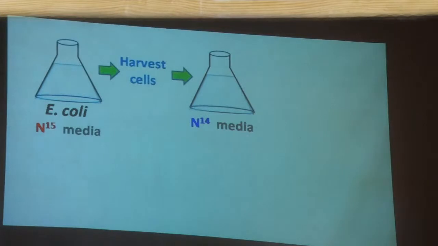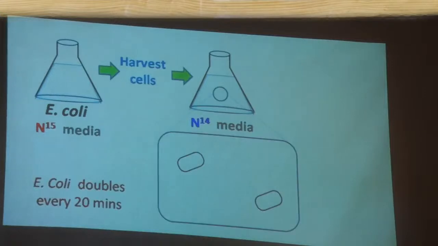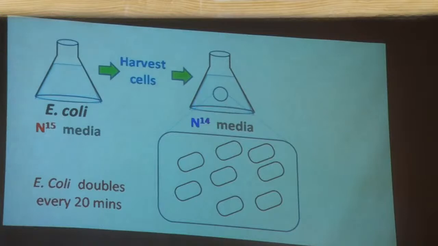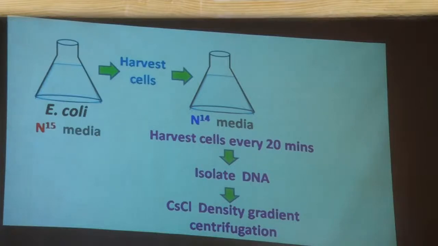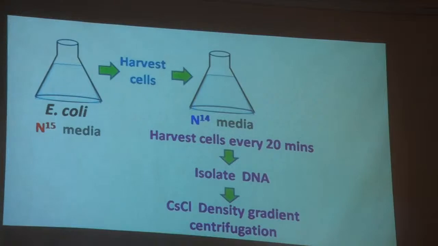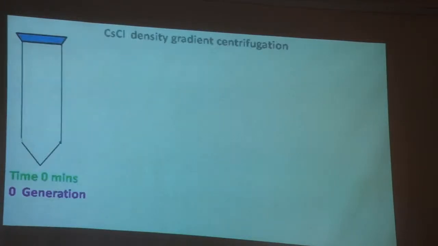The cells grown in N15 media were collected and transferred to fresh N14 media. So as the cells divide, they incorporate N14, which is the normal isotope, into their DNA. The cells were harvested every 20 minutes and the DNA was isolated and subjected to density gradient centrifugation. Let's take a look at the results.